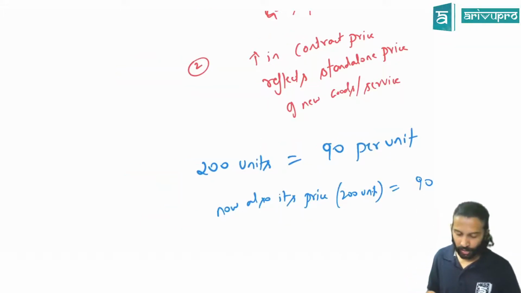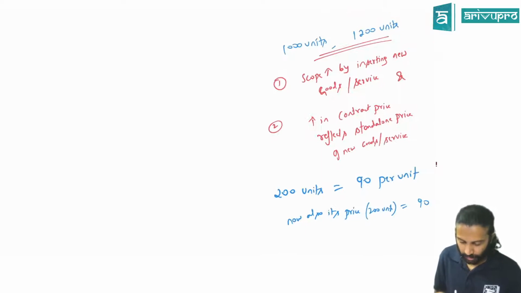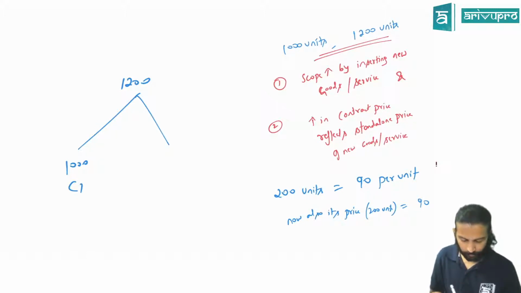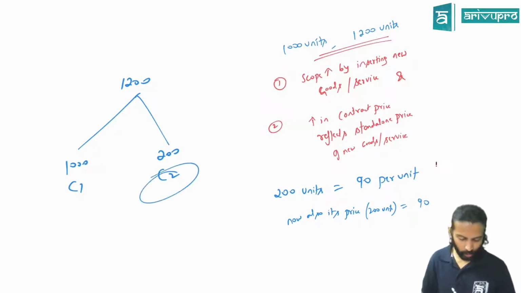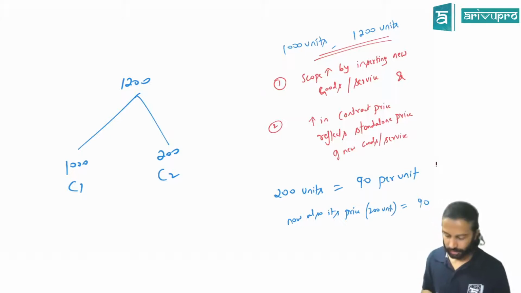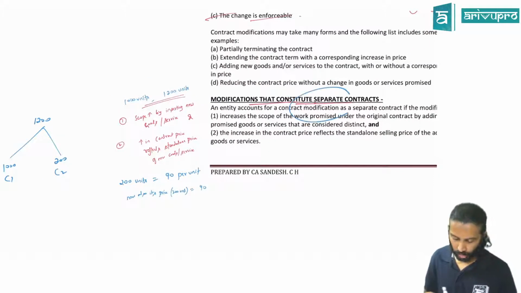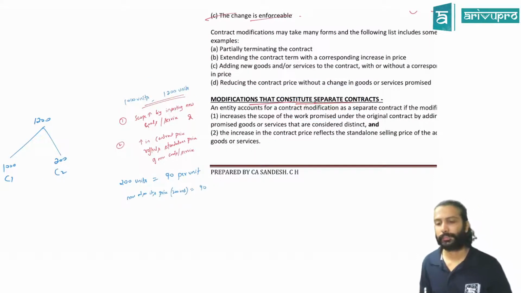If it is a new contract, what will happen, sir? Take this example, you tell me. Now there are totally 1200 units. 1000 units will be treated as contract number 1, and you will do the normal accounting which you have been doing. This 200 units, you will treat as contract number 2, and apply all step 1 to step 5 process again and do the accounting. This is what we mean by modification that constitutes separate contract.